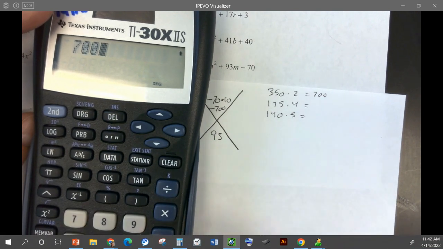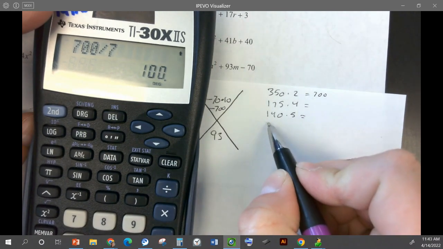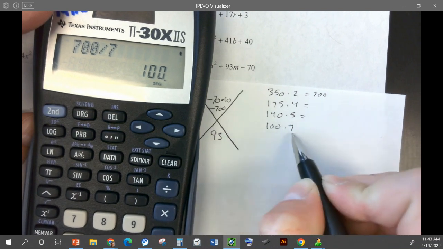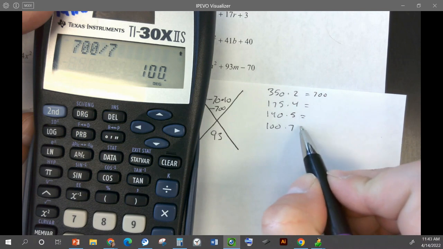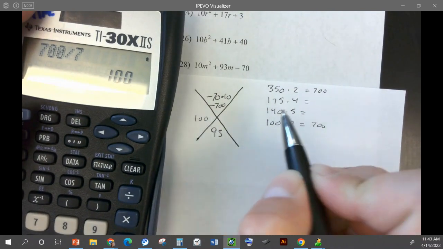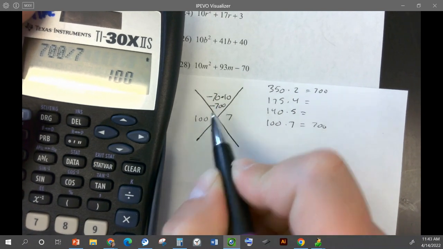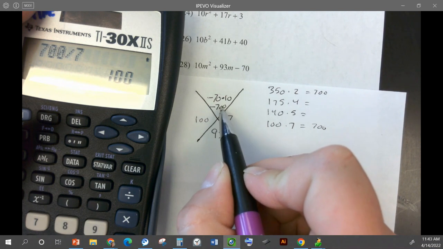All right, 700, what's next? 6? Well, that doesn't work. Let's try another one. 700 divided by 7. So let's see, 100 times 7. Are these 93 apart? These will work. Okay, so we're going to take 100 times 7, and one of them needs to be negative because the top is negative.